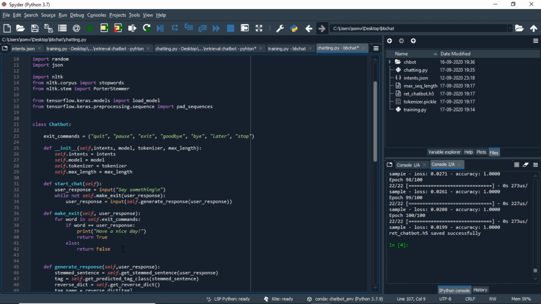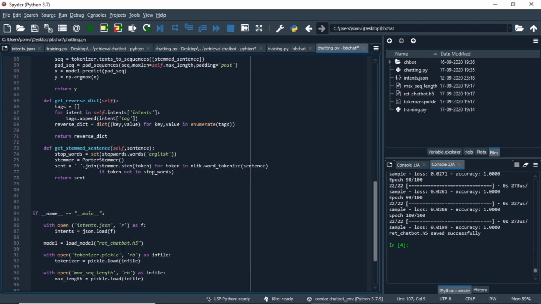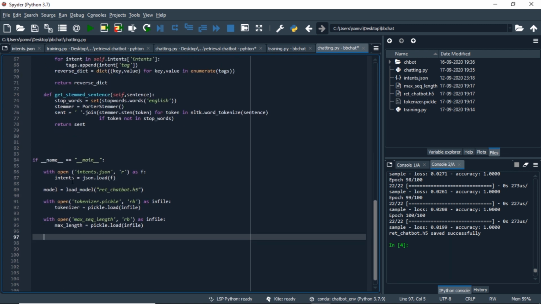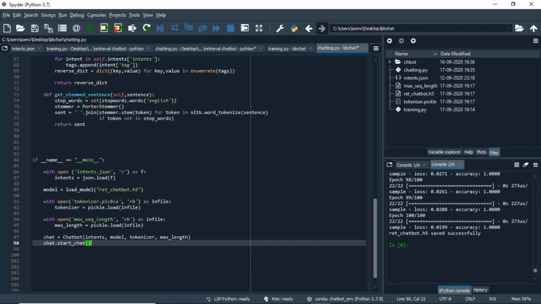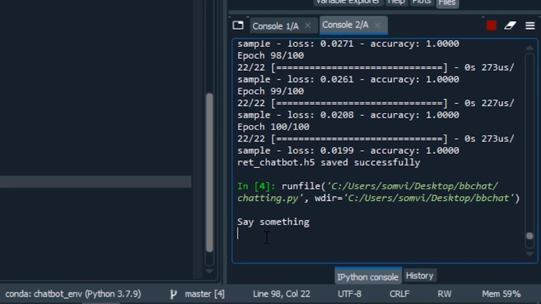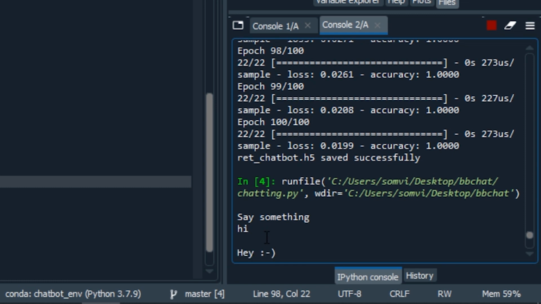Now let's see how it behaves. Going to the main body of the program. Here we will use the intents, model, tokenizer and maximum sequence length to instantiate an object of the class like this, and we will use the start chat method to take input from the user and provide a response. If we run this, here we can see it asks "say something". If I say hi, it will say hey. Let's see if I ask for the timings, will it respond correctly or not.